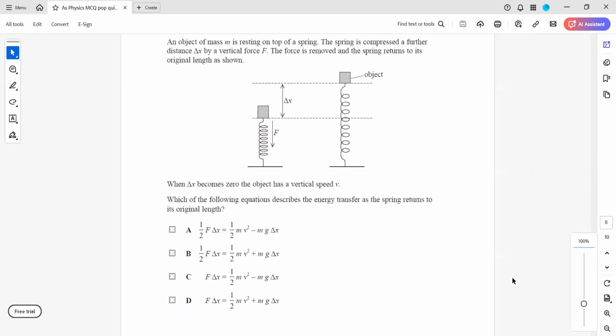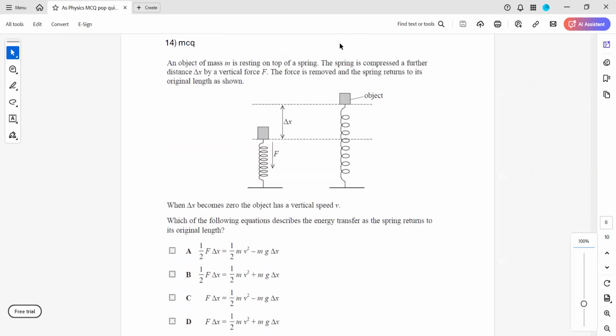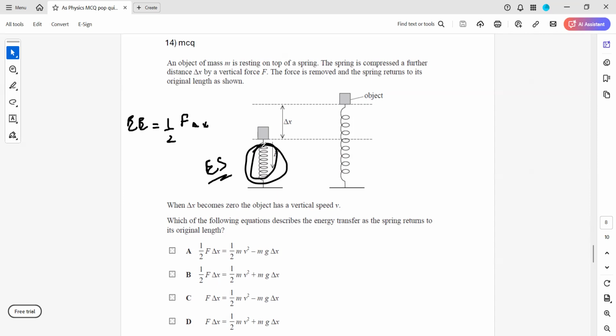In question 14, an object of mass m is resting on the top of a spring. The spring is compressed. So when we compress the spring, which form of energy will it store? It will store elastic strain energy. And how do we get the elastic strain energy? The elastic strain energy is half force into extension. So the total energy stored is elastic strain energy.